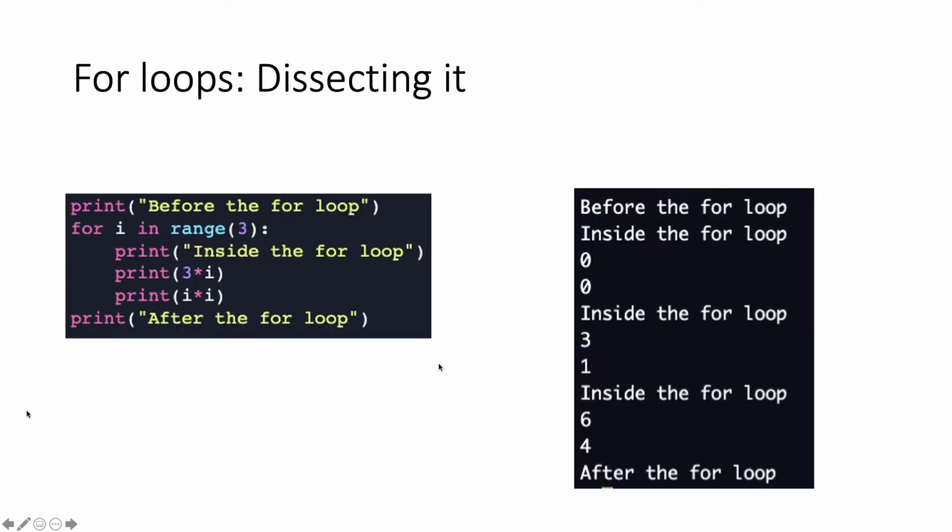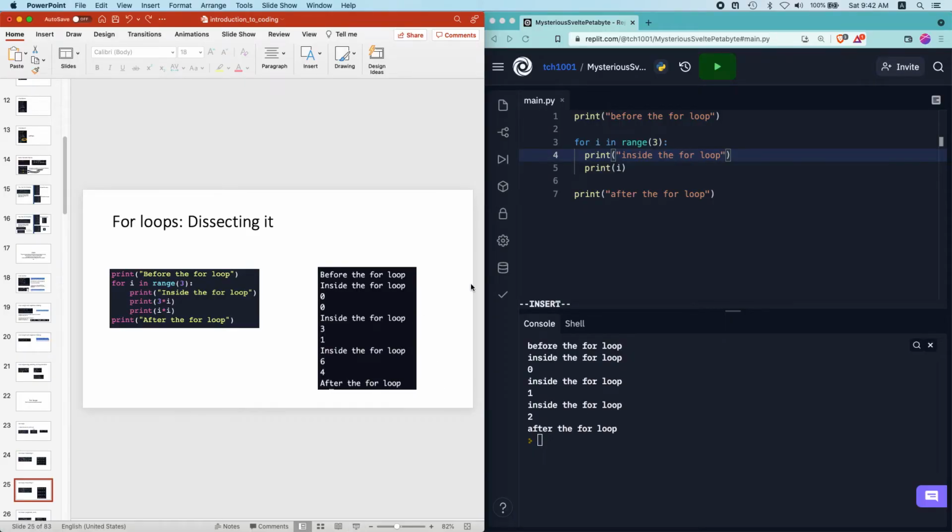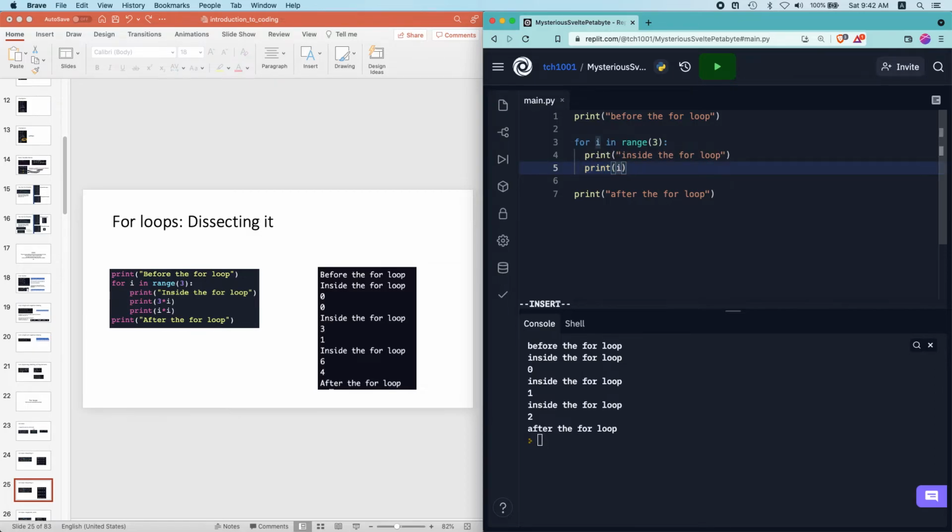And so we see that using the for loop and using the variable I as a counter, we can keep track of more things that go on inside it. We can do more stuff with the for loop. So for example, instead of just printing I, which is quite boring, let's say we print 3 times I. Okay, so we execute the code over here.